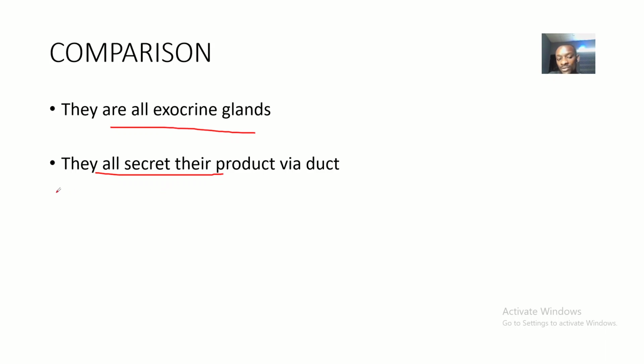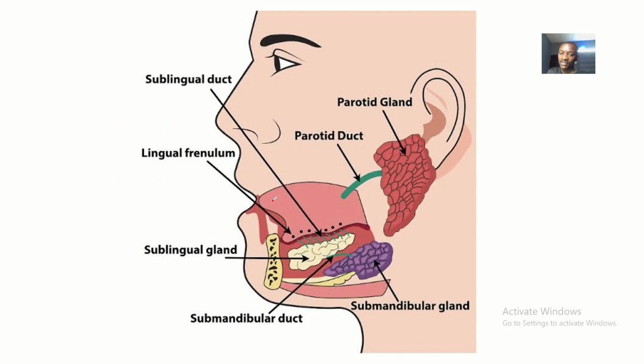They are all salivary glands. That's why you have the parotid gland duct and the sublingual gland duct. All of their ducts have specific names, but that one comes under the differences.